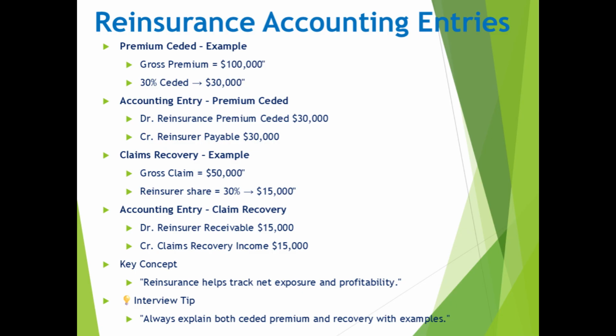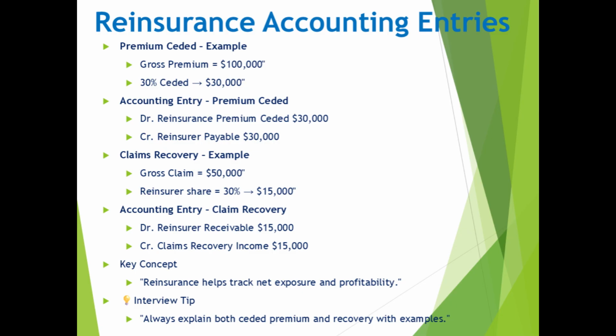It cedes 30% to a reinsurer, that's $30,000. The accounting entry will be: debit reinsurance premium ceded $30,000, credit reinsurer payable $30,000. This shows that part of the premium is being passed on to the reinsurer.